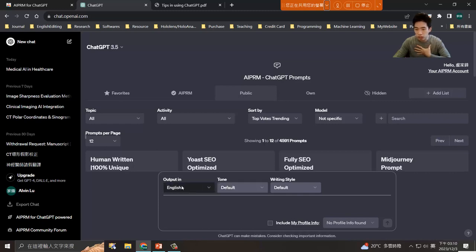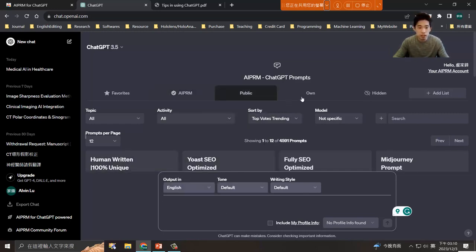Not only the language itself, you can see actually tone or even the writing style you can pick. But of course, if you want to get the full function, you may need to pay for it. But for now, let's just stay with the free version of the AI Prompt.